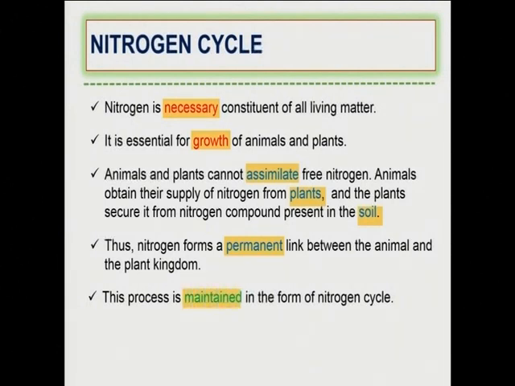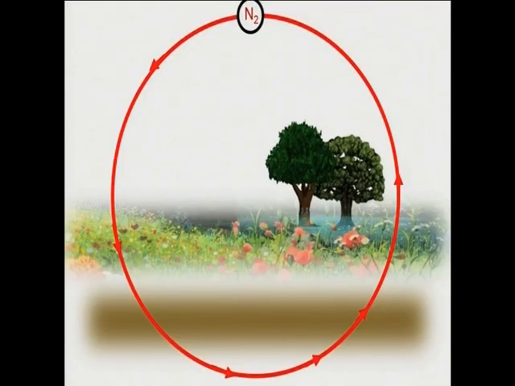So I am going to explain what the nitrogen cycle is and how it works. Let's say we have atmospheric nitrogen, that is N2, and as I already told you, 78% of the atmosphere or the air is nitrogen.